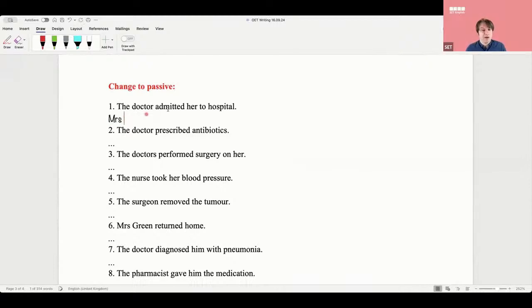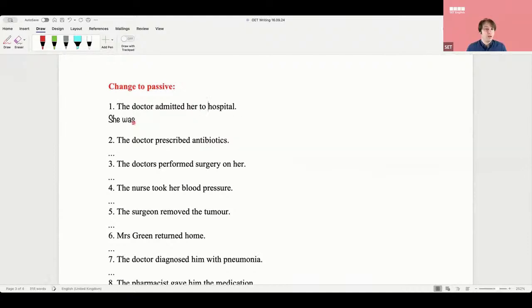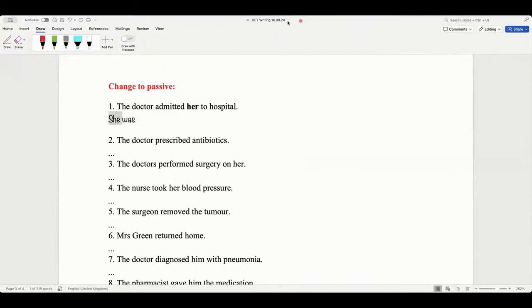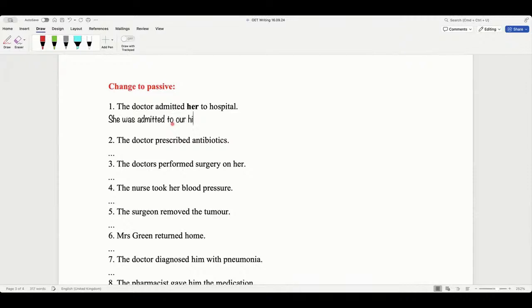So yeah, we have to give her a name. So why don't you just say she? Sorry, Mrs. Smith or she. Say she, not her. Her is the objective pronoun, she is the subjective pronoun, yeah? So she was admitted to our hospital, or to the hospital.